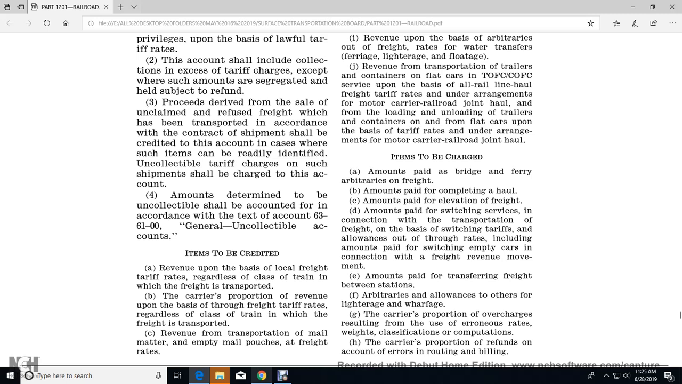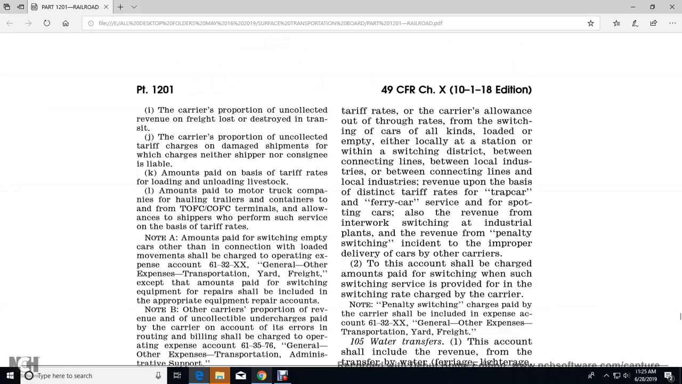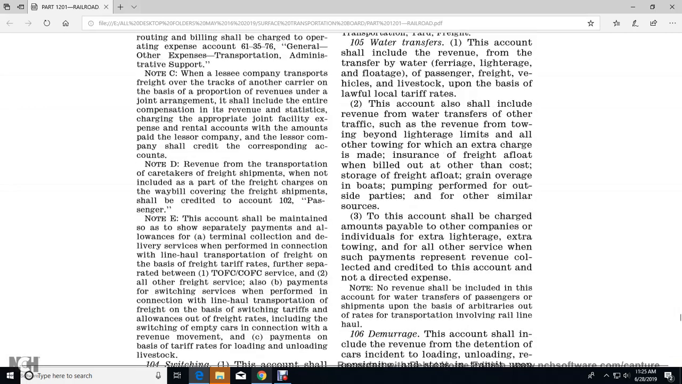Carrier's proportional overcharge resulting from either an error in its rate or in the weights or classification computation. The carrier's proportional refunds, the accounts of the routing and the billing. The carrier, and then it goes on.